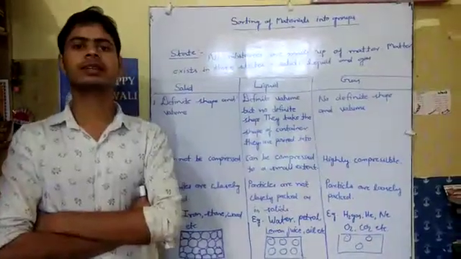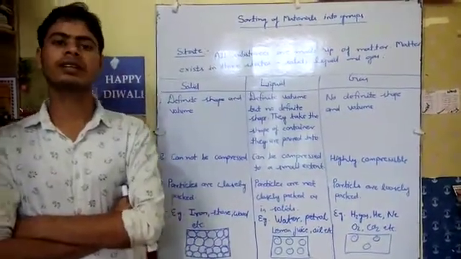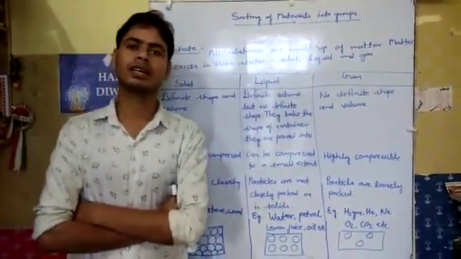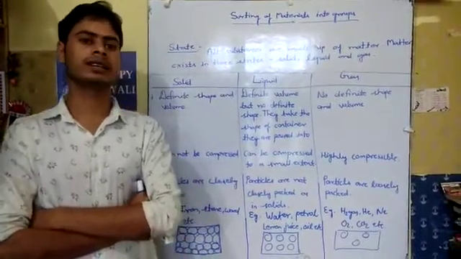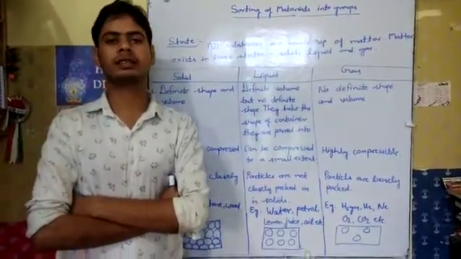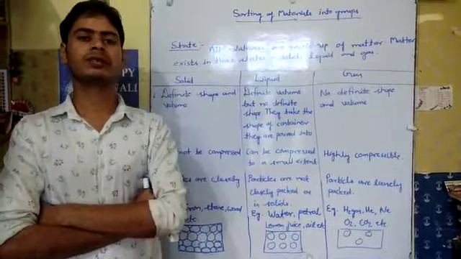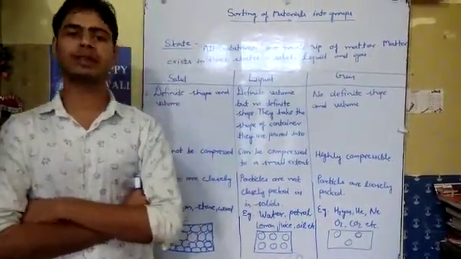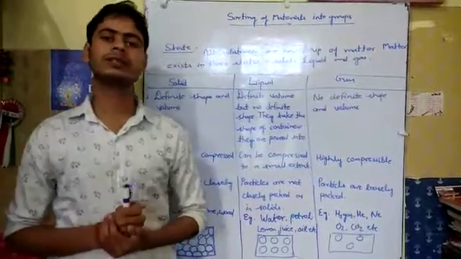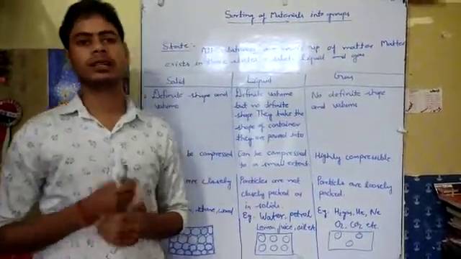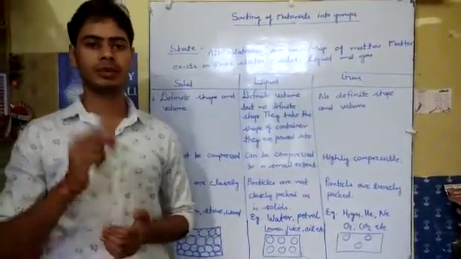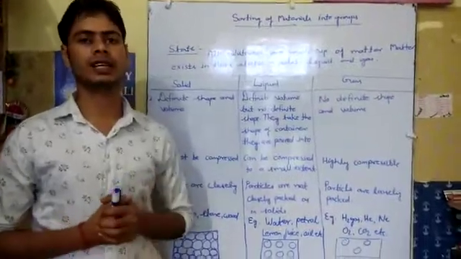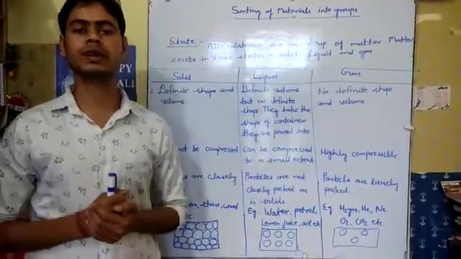Hello students. In the previous class we have already discussed sorting and the definition of sorting, and we saw that various types of properties of substances can be categorized into different groups. So in this class we will discuss the states of matter, according to which we can categorize substances into different groups.